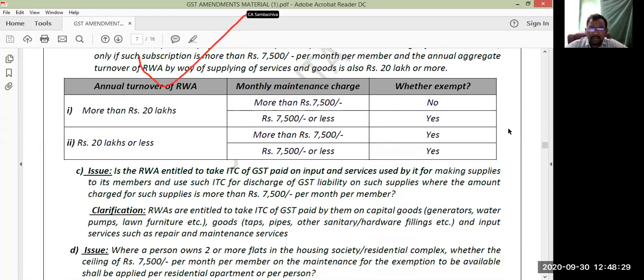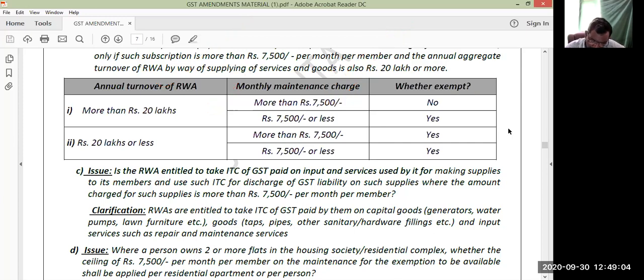Annual turnover of the Resident Welfare Association is more than 20 lakhs, right? So monthly maintenance charges are more than 7,500. Whether it is an exempted supply? No, it is a taxable supply. When its annual turnover exceeds 20 lakhs and the maintenance charges collected from its members are more than 7,500, in that case, those maintenance charges are liable to GST. The supply of services provided by the Resident Welfare Association to its members is liable to GST. So is it exempted? No, it is liable to GST.